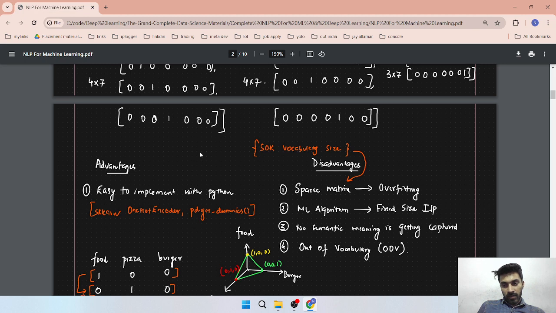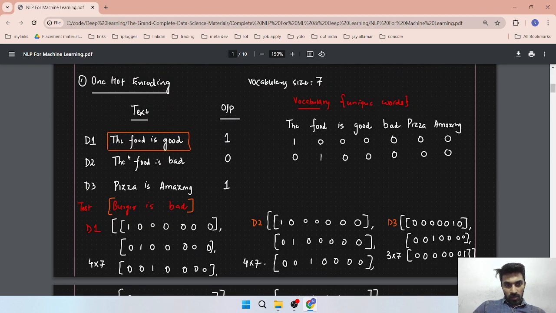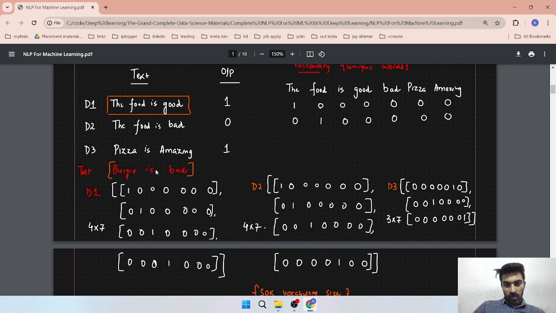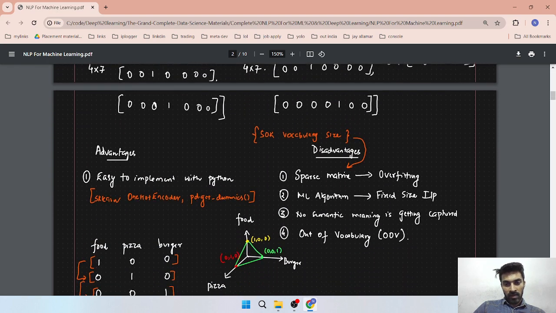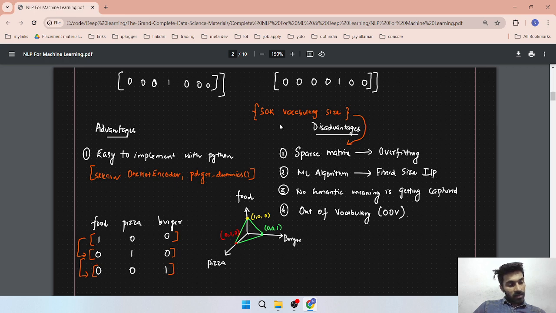And fixed size input, yeah, this is also a problem. Suppose you have a different, like here you will get a 3 cross 7 matrix and here you will get a 4 cross 7 matrix. This is also a disadvantage. Suppose you have a different 50k vocabulary size, then how sparse a matrix you will create, you cannot even think. Your model will be very huge.